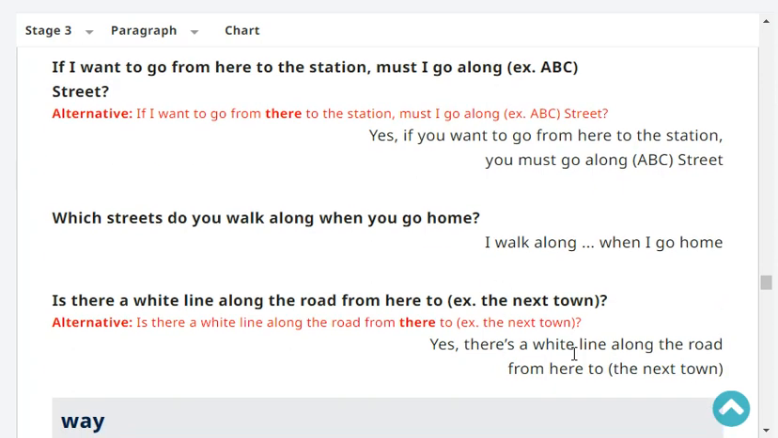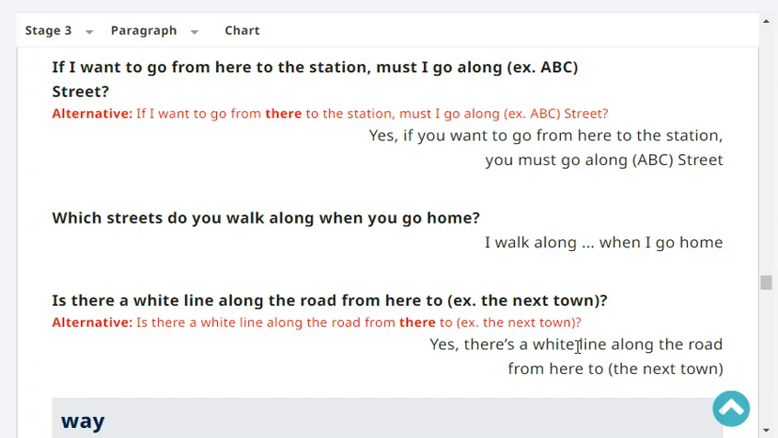Which streets do you walk along when you go home? I walk along ABC Street when I go home. Is there a white line along the road from there to the next town?